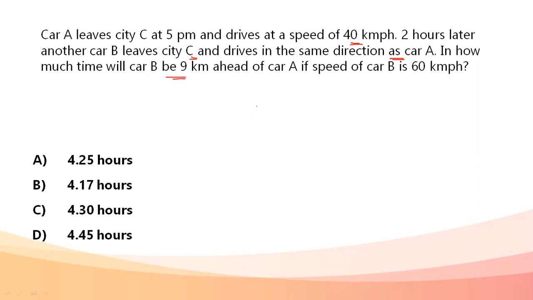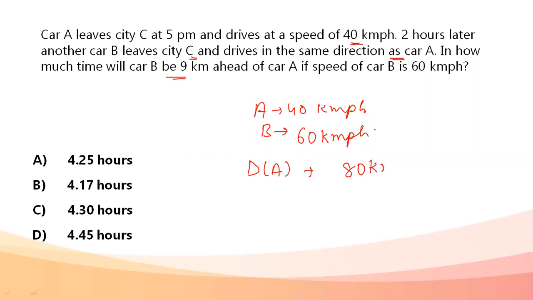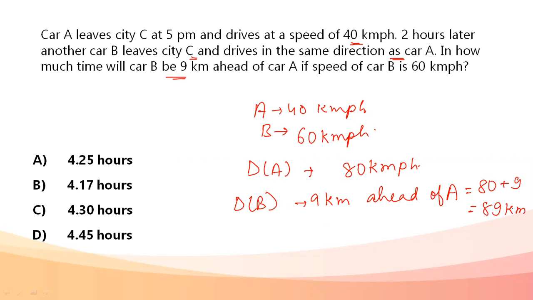Okay, speed of A given to us is 40, B is given as 60. Distance covered by A in 2 hours: it is 40 kilometers per hour, so in 2 hours it is going to cover 80 kilometers. Now, the distance B must cover so that he is 9 kilometers ahead of A will be 80 plus 9, that is 89 kilometers. He needs to be at a distance of 89 kilometers.